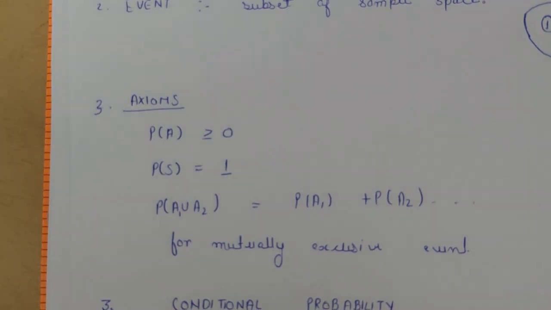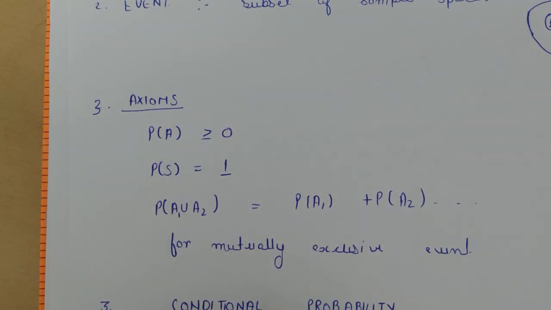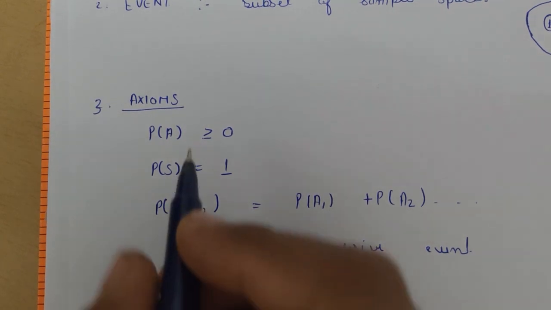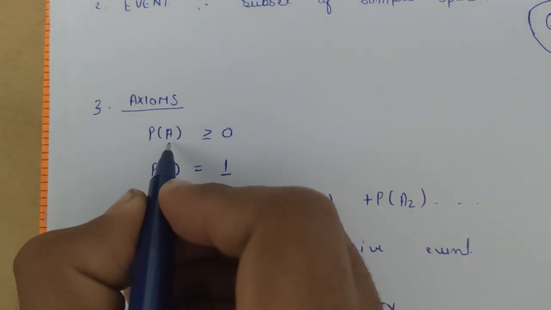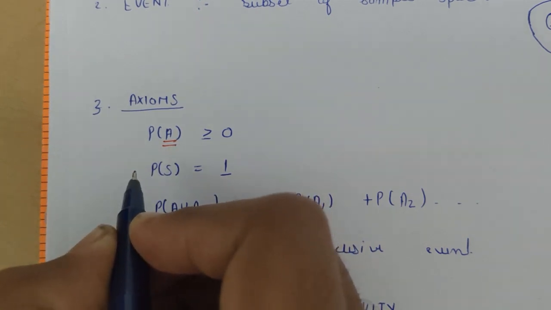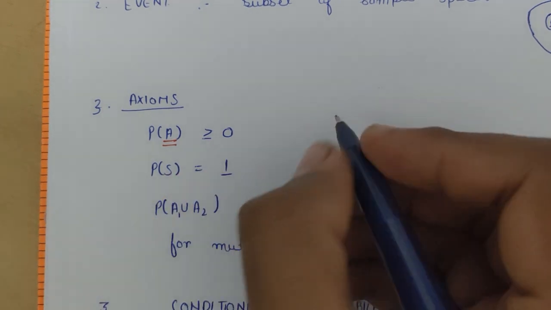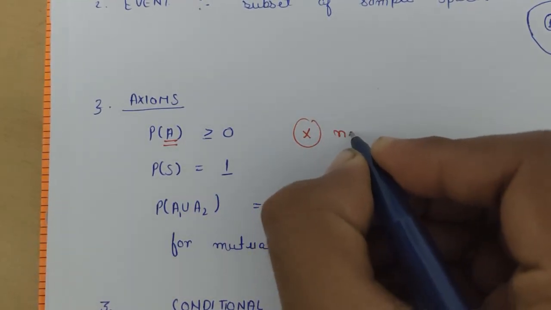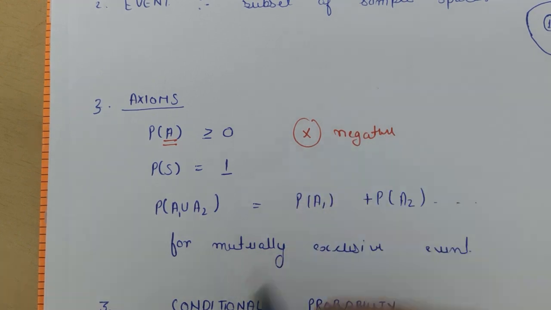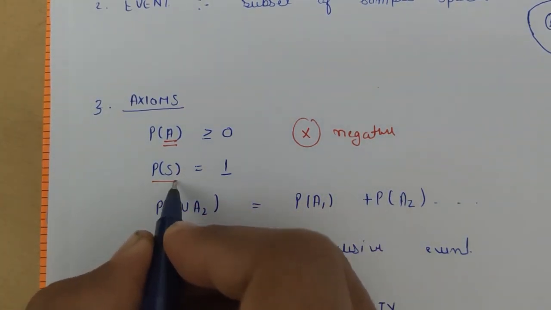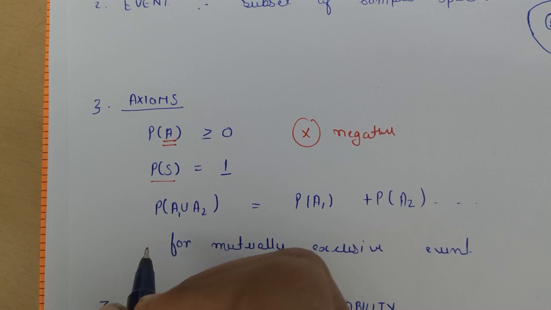So in this video we will discuss the axioms of probability. There are three conditions that need to be satisfied for probability. First condition is that the probability of any event should be greater than or equal to 0. It means it cannot be negative. Second condition is that the probability of the sample space is equal to 1.